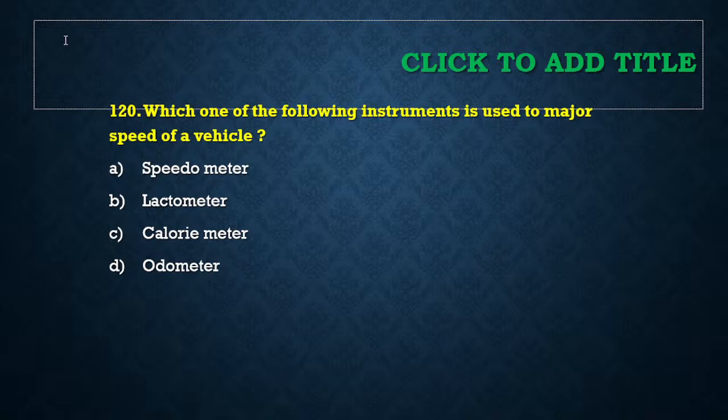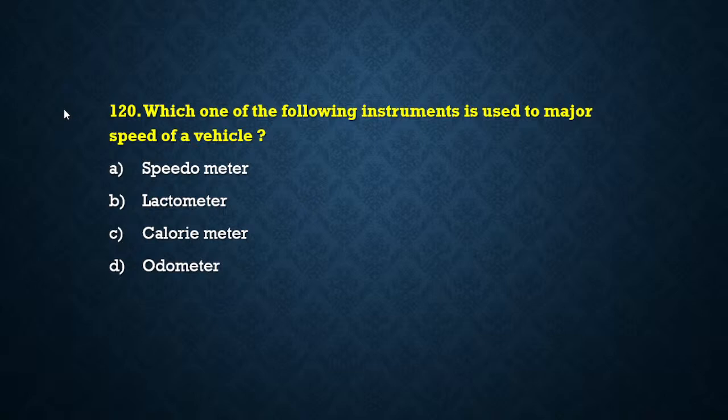The next question, 120. Which of the following instrument is used to measure speed of vehicle? ये measure नहीं होगा. This is measure.